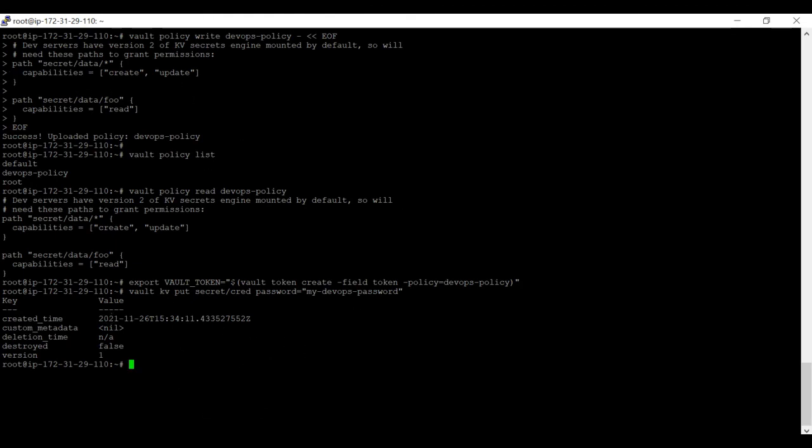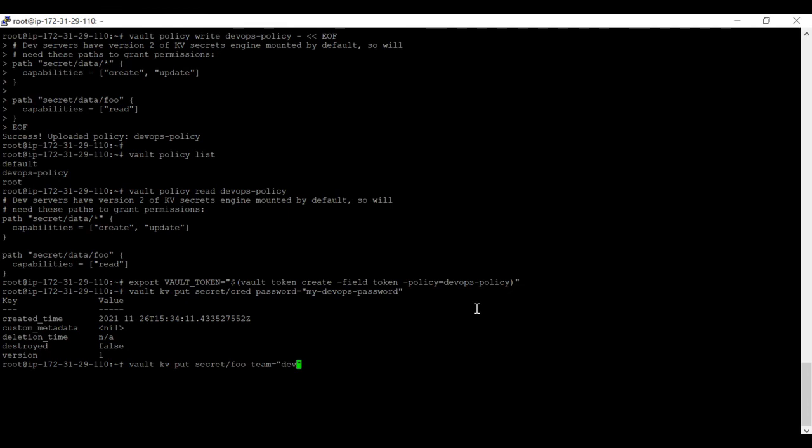Now we are trying to store a secret under another path, and let's see how it reacts. Taking the same command, we are just changing the path to foo, and this time we are giving some different data, team is DevOps.